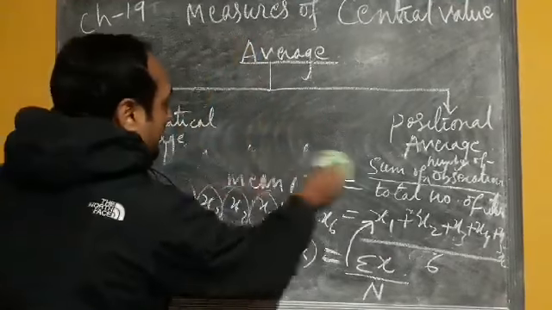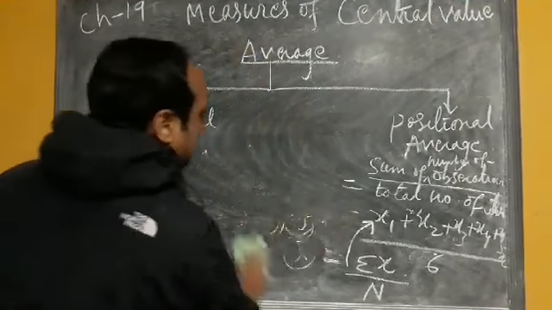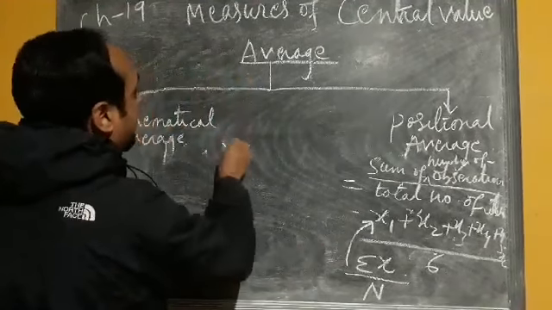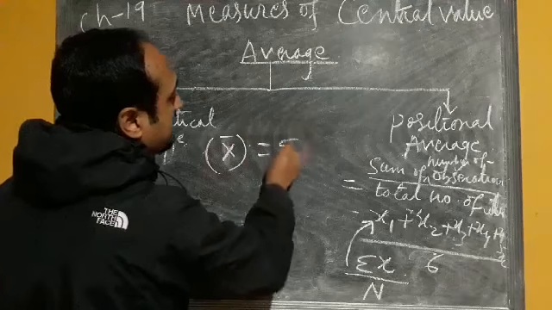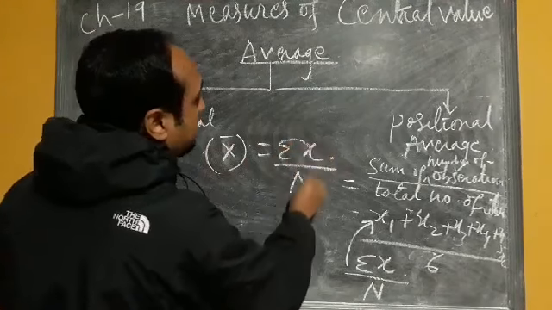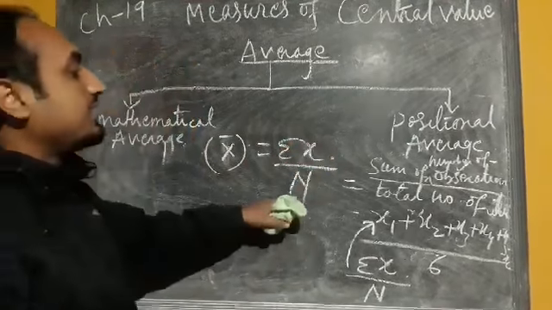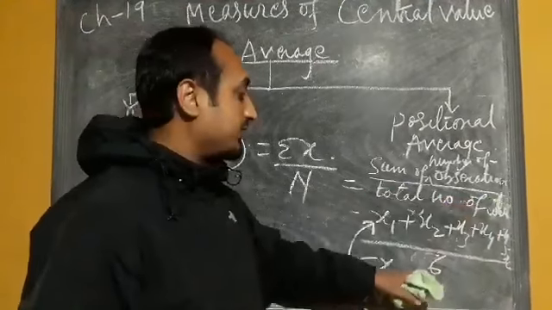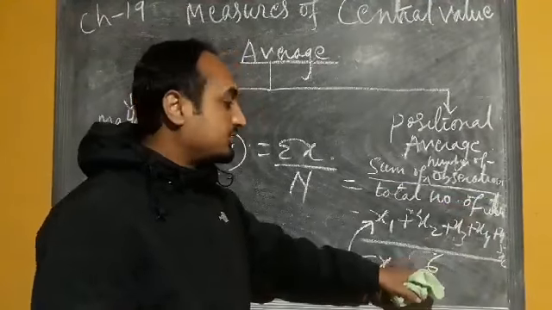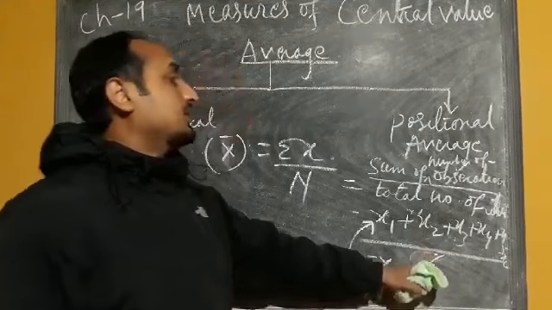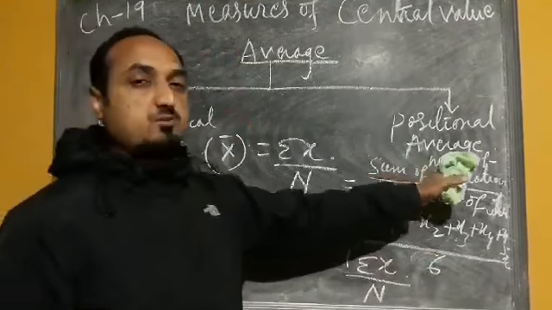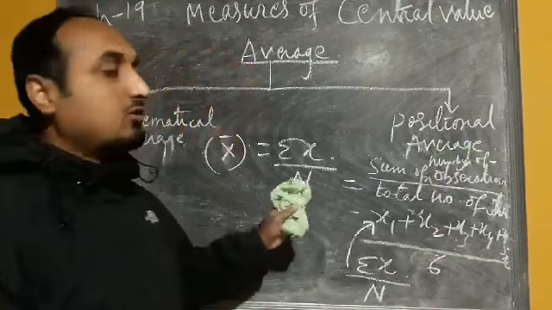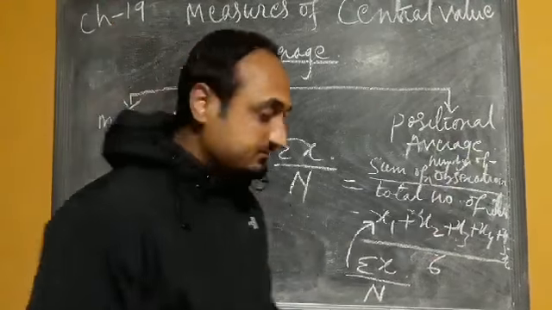Now the simple formula to calculate the arithmetic mean is x bar equals summation x by n. And what is n? n is the total number of observations. If we have 5, we will write 5. If we have 6 observations, we will write 6. Whatever the number of observations given, we will add them, and then we will get the value of the arithmetic mean.